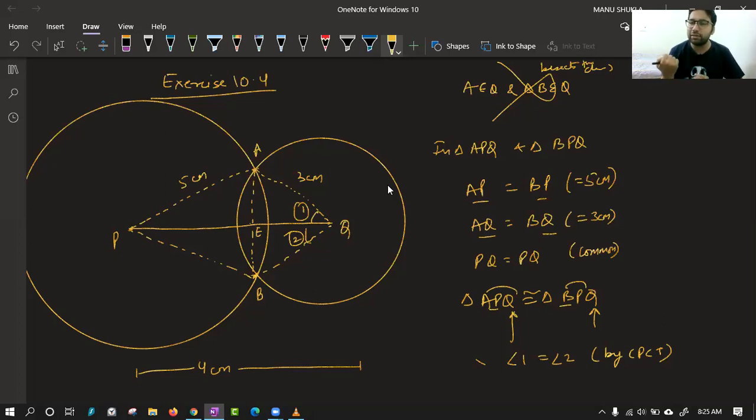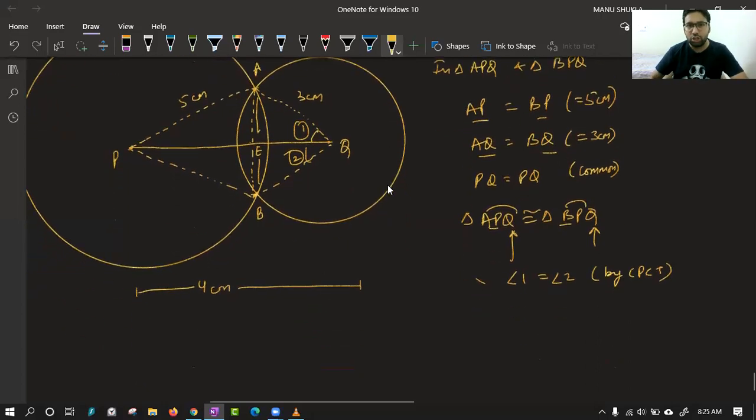The main triangles are, class, please answer, triangle AEQ and triangle BEQ. Yes, the main triangles are AEQ and BEQ because actually we wanted to prove that this side AE is equal to this side. This was our actual concern. So finally you will say, in triangle AEQ and triangle BEQ, now we are ready to fight with it because we have the third thing with us.